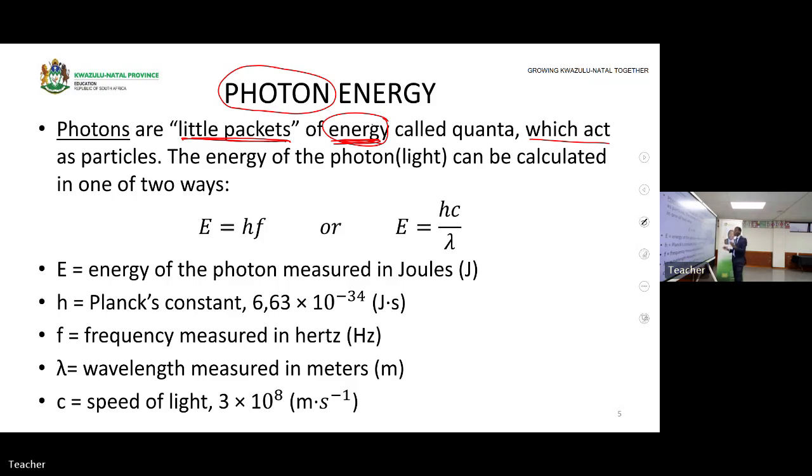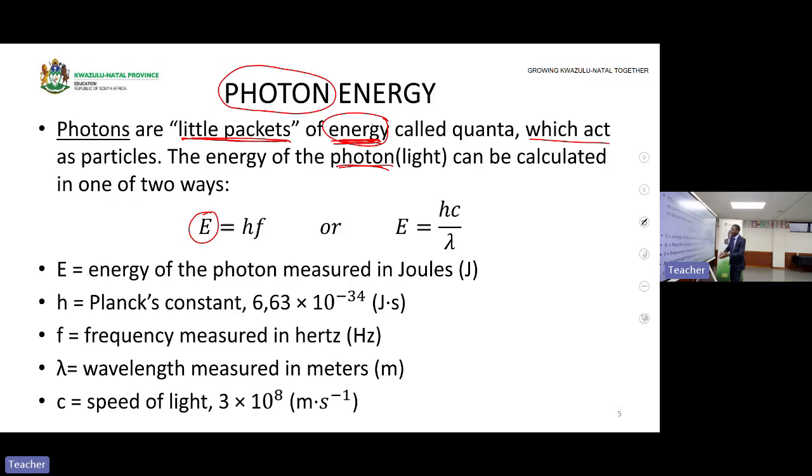So the energy of the photon, because we said that the photons have what? The energy, little packets that are found in light, can be calculated in one of two ways. So we must be able to calculate, grade 12, the energy that the photon has.